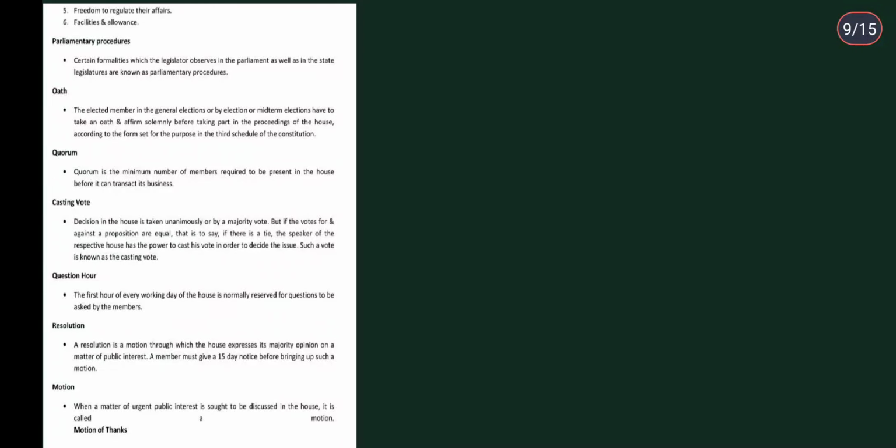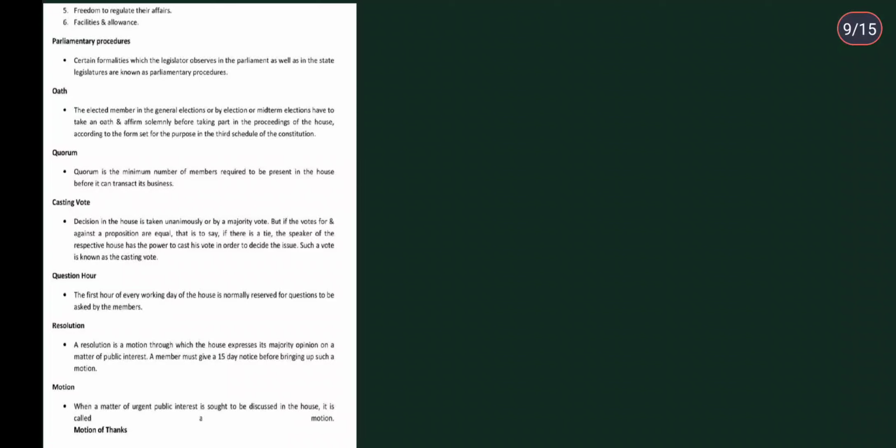Freedom to regulate their affairs, facilities and allowances are also among the privileges that you get as a member. Then parliamentary procedures: certain formalities which the legislators observe in the parliament as well as in the state legislatures are known as parliamentary procedures.